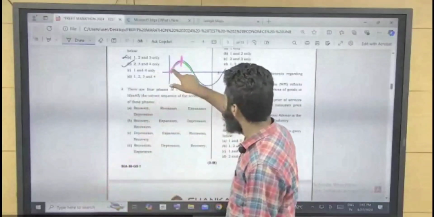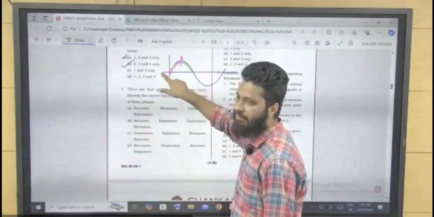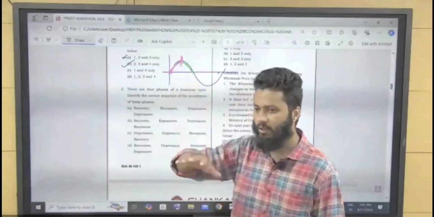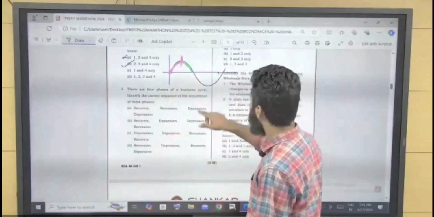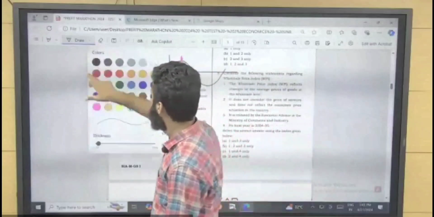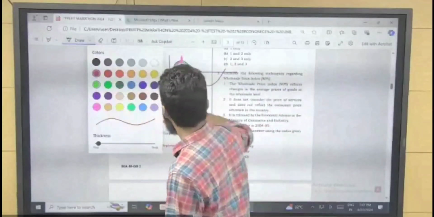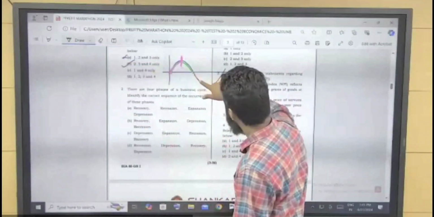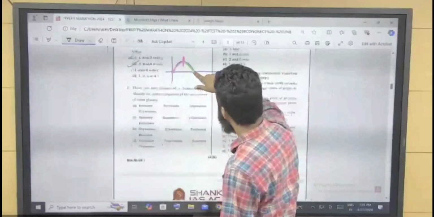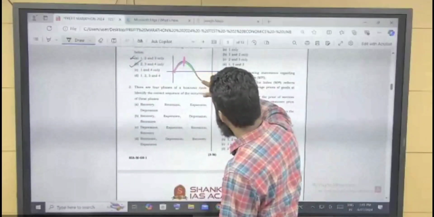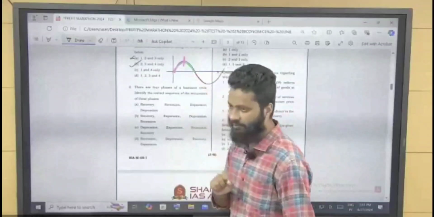For example, from 10% to 5%, 10% to 4%. Still, growth is there, but the growth rate has declined. Now, when the GDP growth rate becomes negative, it means an actual fall in GDP. Actual fall in GDP is known as recession.